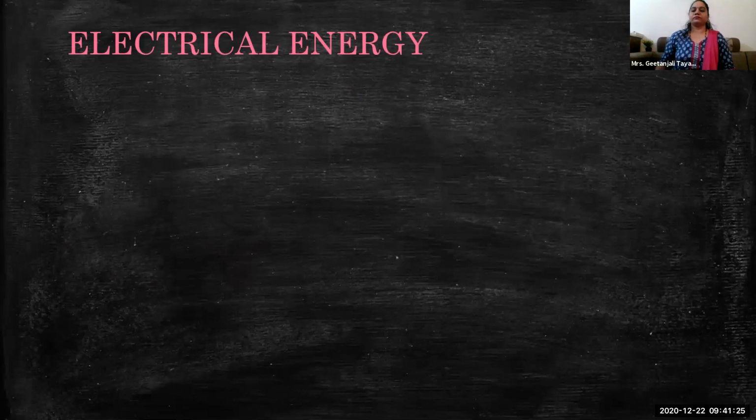Electrical energy. Can you give examples of electrical energy? Yes. Bulb, fan, cable. Any device that runs on electricity comes under electrical energy. Mixer, washing machine, tube light, our mobile phone, laptop, all these devices run on what? Electricity. So these all come under electrical energy.